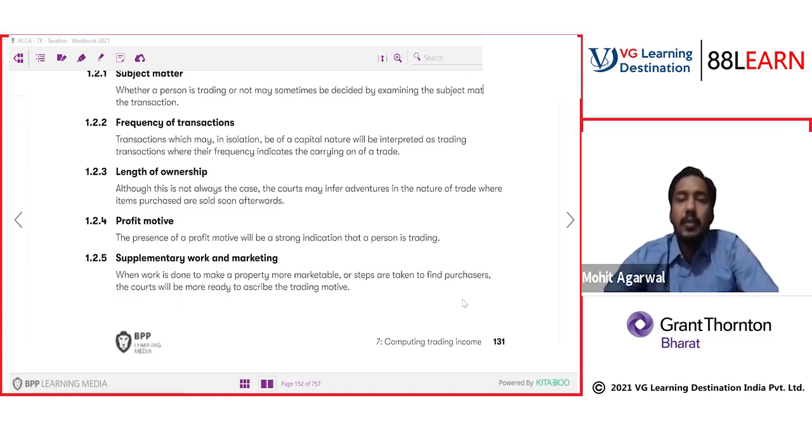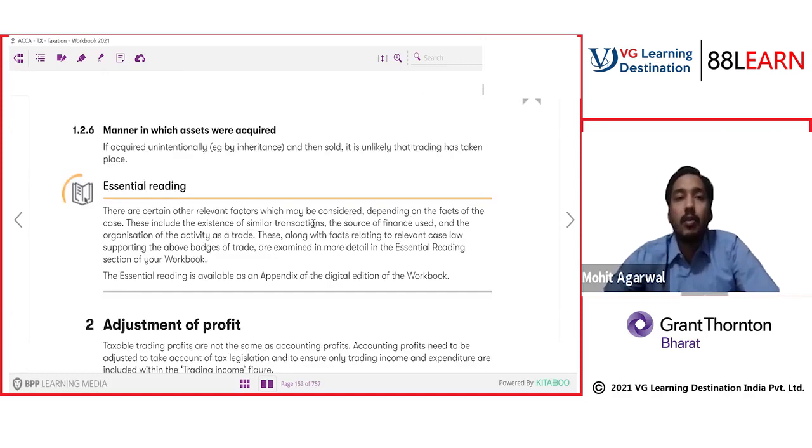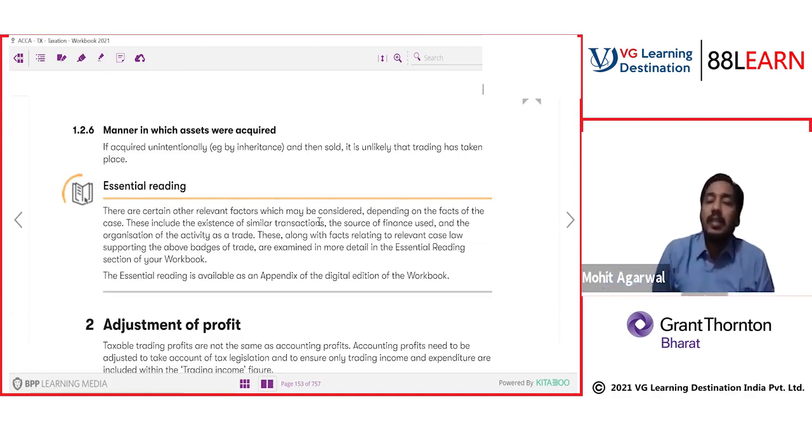Obviously, you are focusing on making the product more sellable. If acquired unintentionally and then sold, it is unlikely trading has taken place. Obviously, if you got something from inheritance, your father has given you something, you have not taken it for a resale purpose, so it can be considered as a capital transaction.